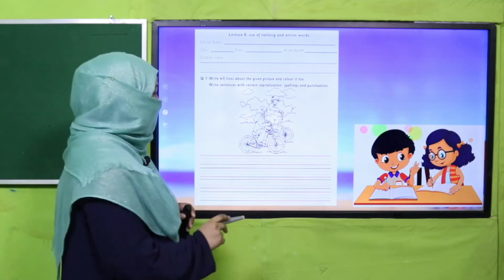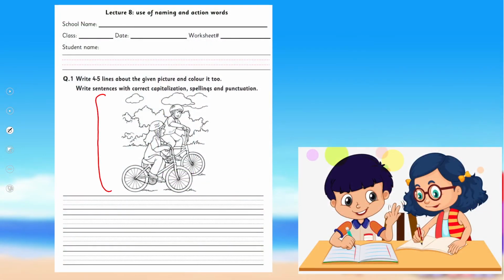And my dear children, what we are going to do, look at this picture. You can color it as well and write 4 to 5 lines, 4 to 5 sentences in this given place.